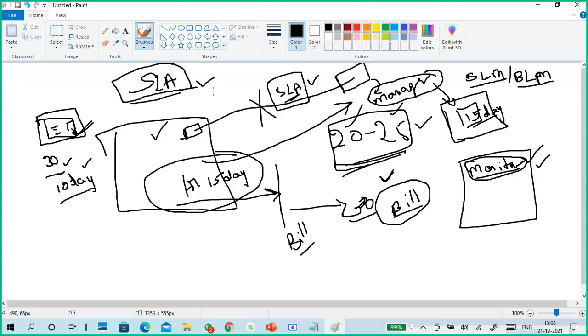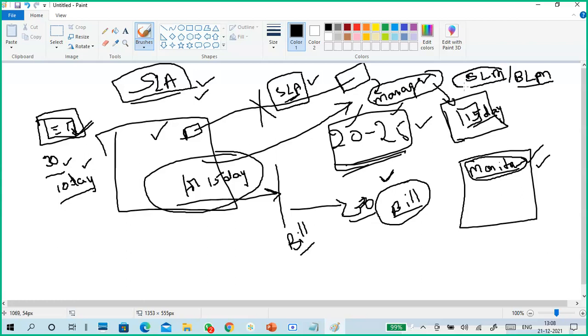So the things I agree to provide to the customer are in it. It's a contract between service provider and user. SLA, service level agreement, is a contract between a service provider and a customer or user.